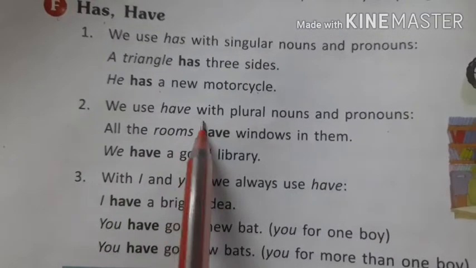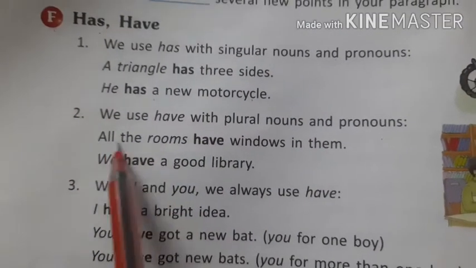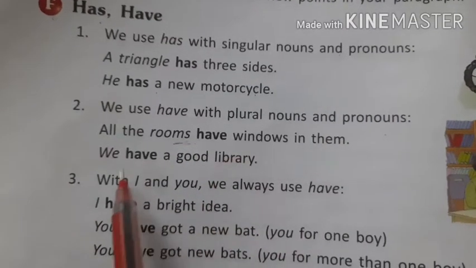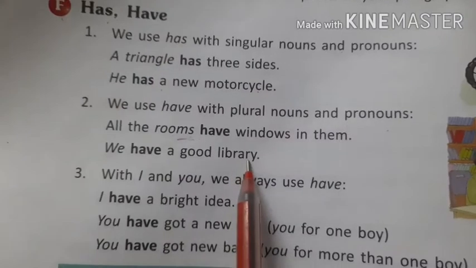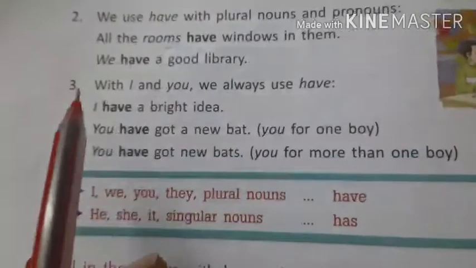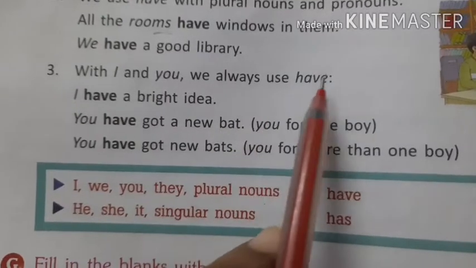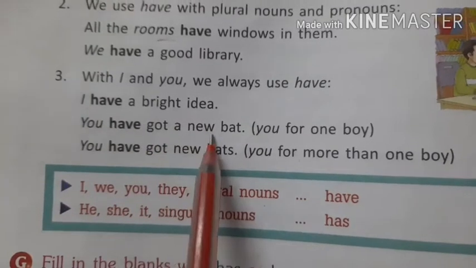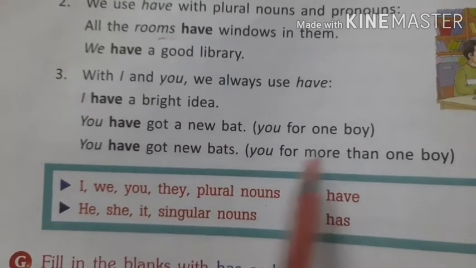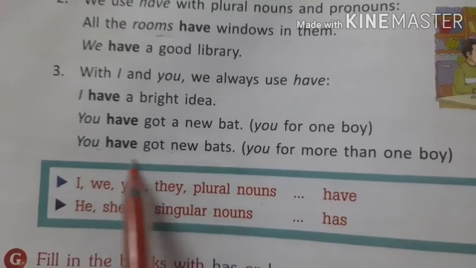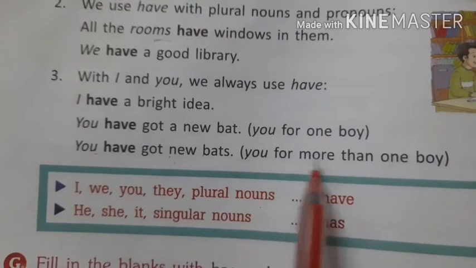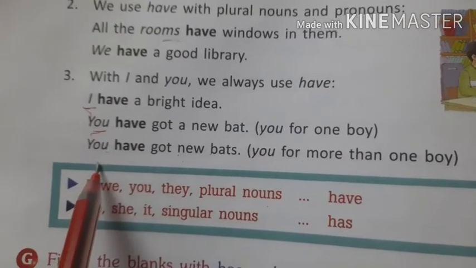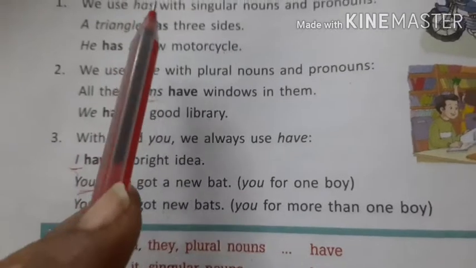Number 2 says we use have with the plural nouns and pronouns. All the rooms, more than one room, have windows in them. We have a good library. Now number 3 says with I and you we always use have. I have a bright idea. You have got a new bat. You is for one boy. You have got new bats. You for more than one boys. So here I and you are treated separately, and they are used with have.